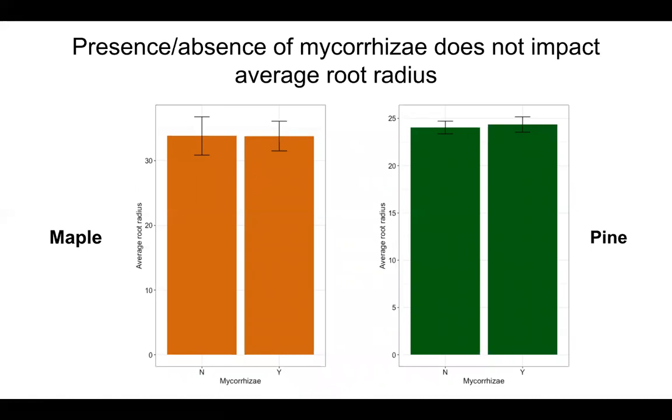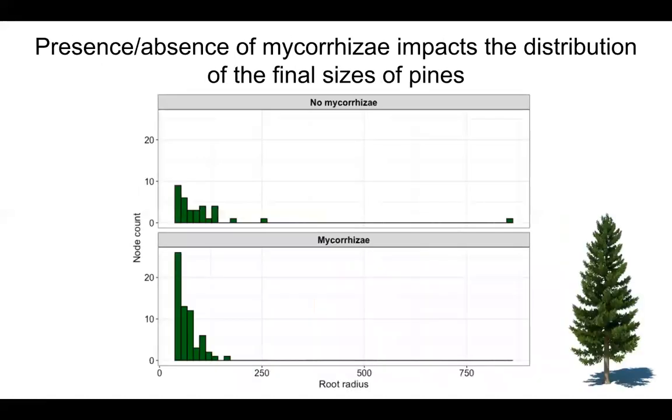So next we looked at some of the results at the end of the 17 time steps. These plots are showing the average root radius at the end of our model run for both maple on the left and pine on the right. Within each graph, the bar on the left is the network without mycorrhizae, and the bar on the right is the network with mycorrhizae. We were a little bit surprised by this. We found that the presence or absence of mycorrhizae didn't impact the average root radius, which we thought it potentially would. But you can see these error bars are really overlapping, and so we didn't find a significant difference with or without mycorrhizae.